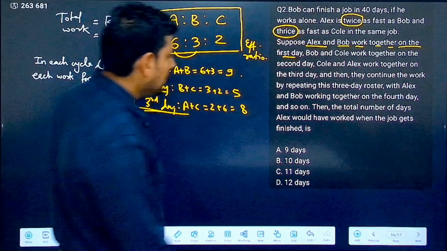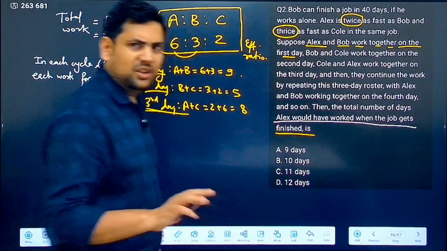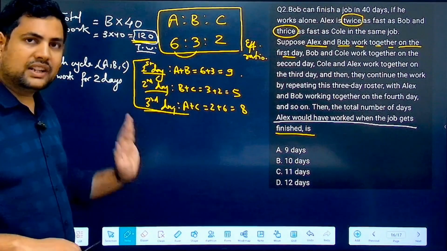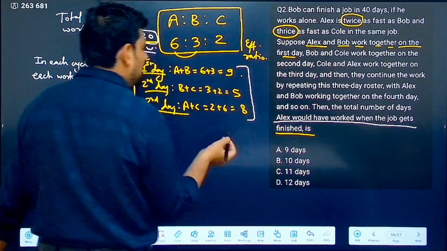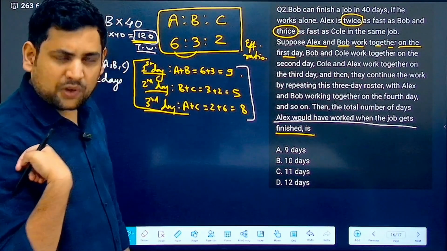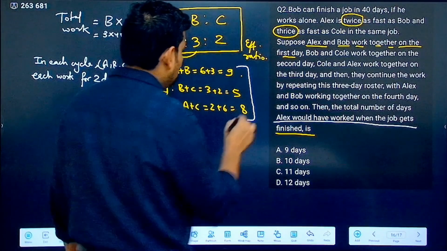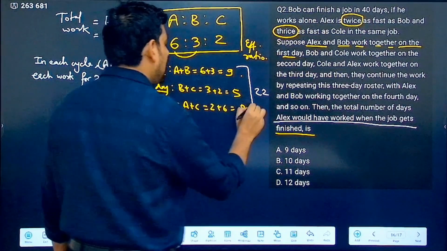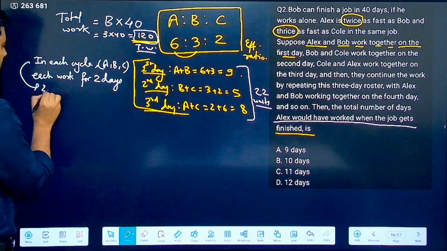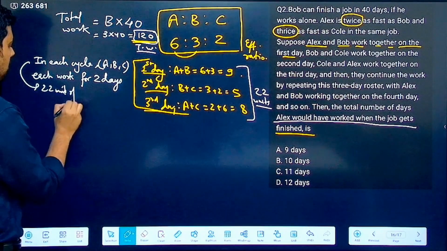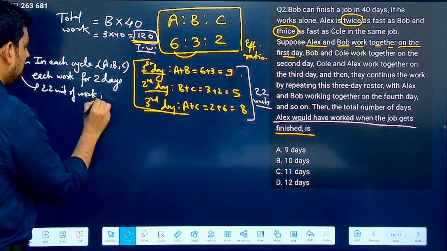Now it is eventually asking you how many days Alex would have worked when the job gets finished. So how many days did Alex work? That is the question. Now see this. If I add all three of them, 9 plus 5 is 14, 14 plus 8 is 22. So that means in each cycle, 22 units of work is done.